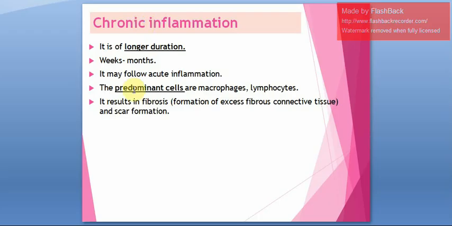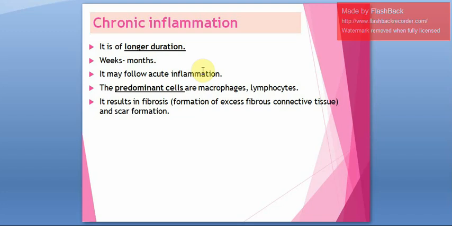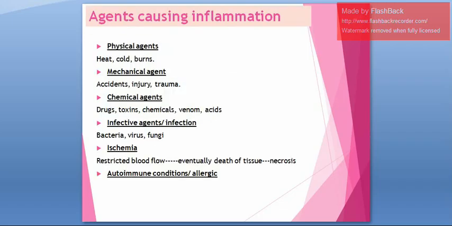So acute inflammation is rapid in onset and short in duration. After that, repair happens, and the predominant cells are neutrophils. Chronic inflammation means it is present for a long duration. Predominant cells are macrophages and lymphocytes, and sometimes it may result in scar tissue formation or fibrosis. Usually after the healing, it may result in scar tissue formation or fibrosis.